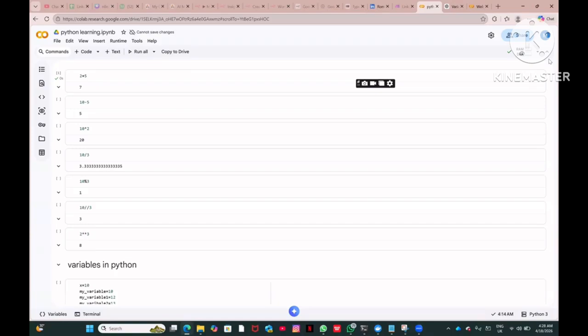Then Python came. It's not a very old language, but it is very popular, and its journey started around 2007, 2008. It is a very simple language, and it comes with multiple libraries that give you a lot of functions already written within Python.